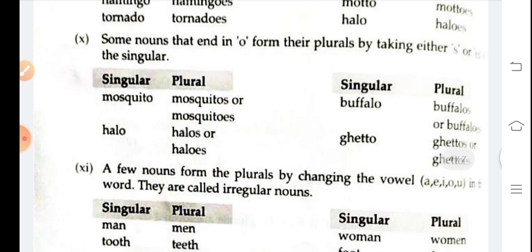Some nouns that end in o form their plurals by taking either s or es. Example, mosquito, mosquitos or mosquitoes. Okay, so both are correct. It means if you put only s or es on mosquito, both are correct. Okay, buffalo, buffalos and buffaloes.